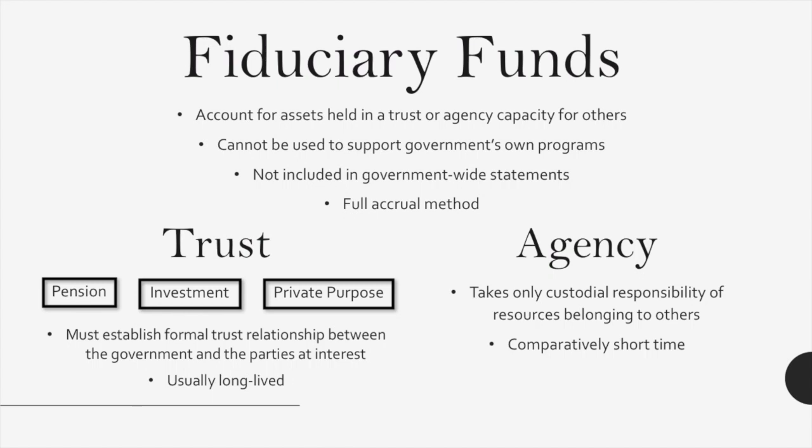And so trust funds and agency funds are fairly similar since they're both fiduciary type funds, but they're different in that with trust funds, you have to establish a formal trust relationship between the government and the other parties involved, and usually these funds will be more long-lived, whereas an agency fund takes only a custodial responsibility of resources belonging to others, and so this formal trust relationship isn't needed, and these are usually more short-lived.